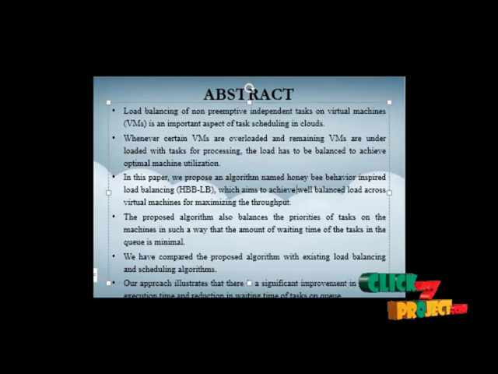In the abstract, load balancing of non-preemptive independent tasks on virtual machines is an important aspect of task scheduling in the cloud. Whenever certain VMs are overloaded and the remaining VMs are underloaded with tasks for processing, the load has to be balanced to achieve optimal machine utilization. In this paper, we propose an algorithm named Honeybee behavior inspired load balancing, which aims to achieve well-balanced load across virtual machines for maximizing the throughput.